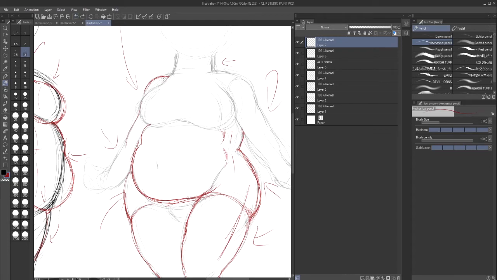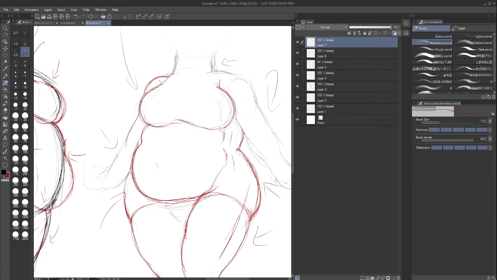So like right here, you make a line here, and then you crease up like here. You crease it not too much because it's just going to look ridiculous. It's going to look weird. So like this and like that and then like that. See that bulge right here? You can indicate that there's a lot of fat here. Okay. Right?